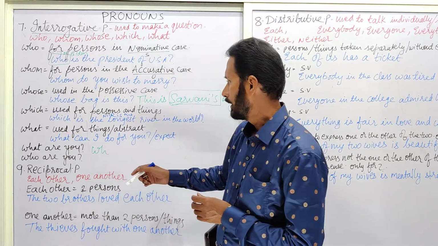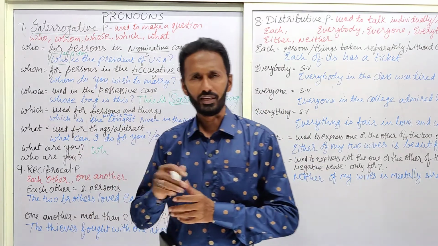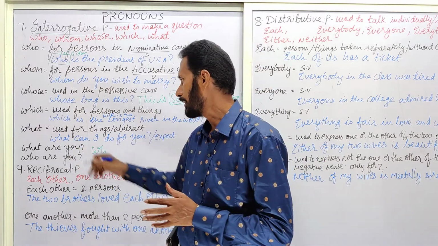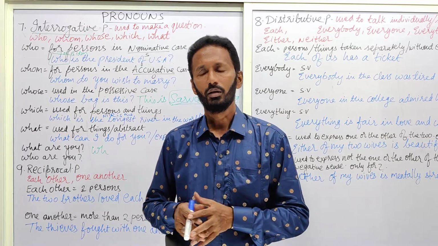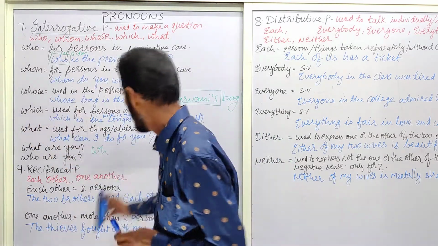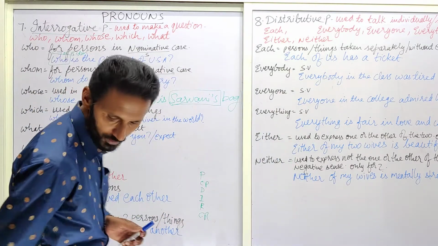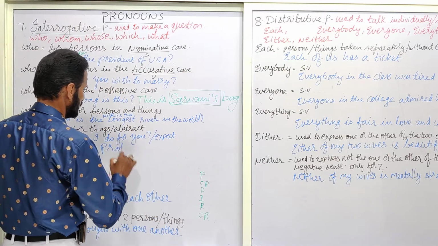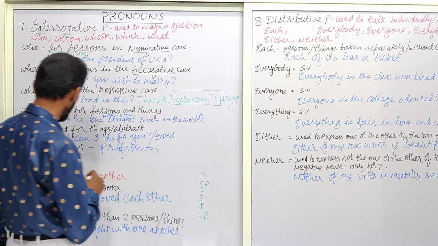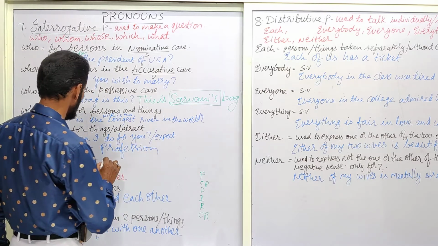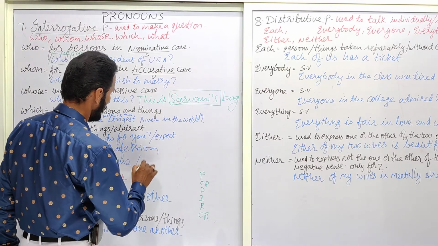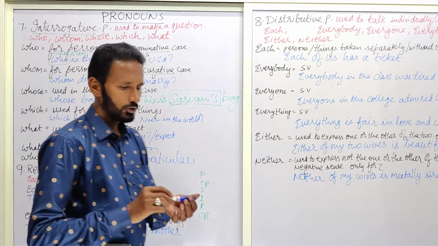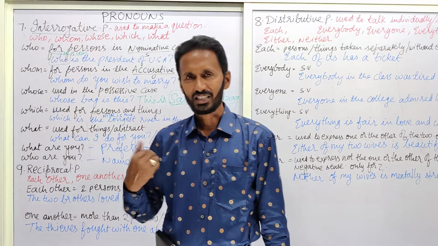In the same manner, just as a matter of reference, to show you the difference between what are you and who are you, most of us get confused with this. What are you is used to indicate profession. And who are you is used to derive personal details.